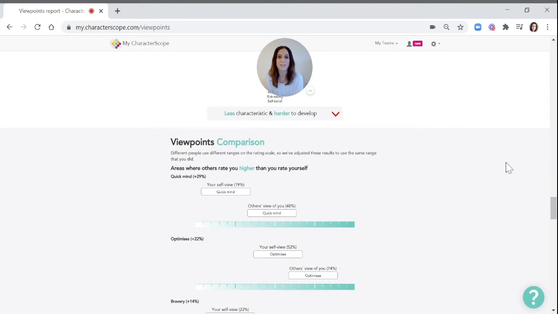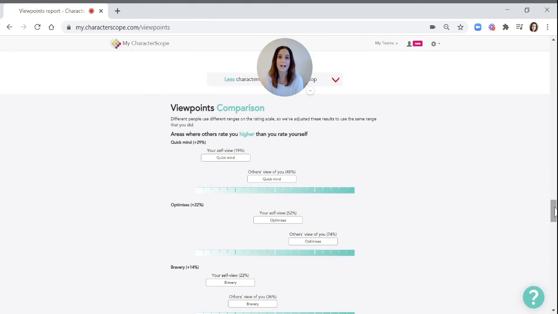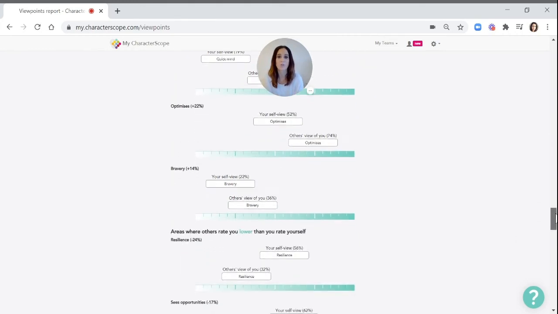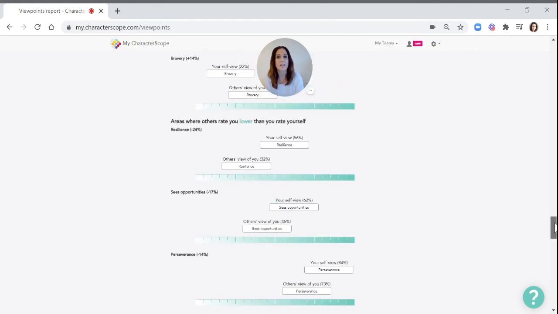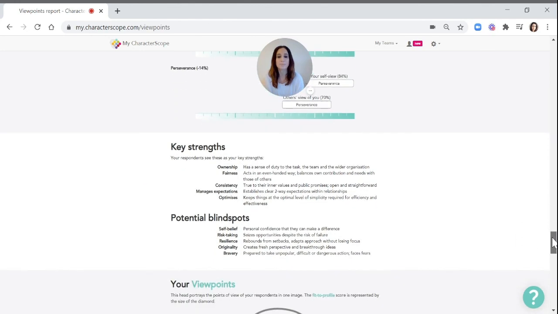Here you'll get a Viewpoints comparison. So we've picked out 3 items where the scores really differ from where you've rated yourself compared to how other people rate you. Different people use different ranges on the scale, so we have adjusted the results here so that it shows the same range as you did. But you'll be able to see here where there's a biggest difference in how other people viewed you. So where they rated you higher than you rated yourself, and also 3 where they rate you lower than you rate yourself. So really interesting to look at that.